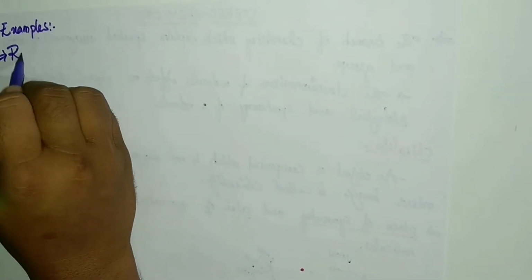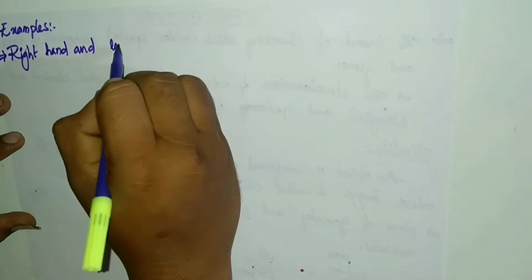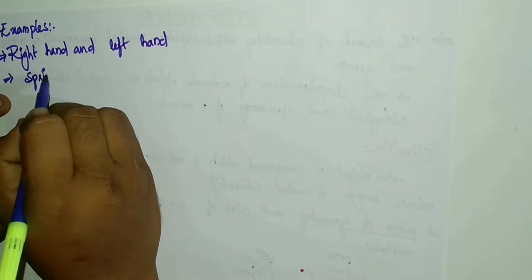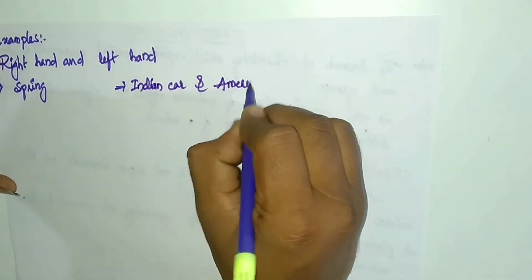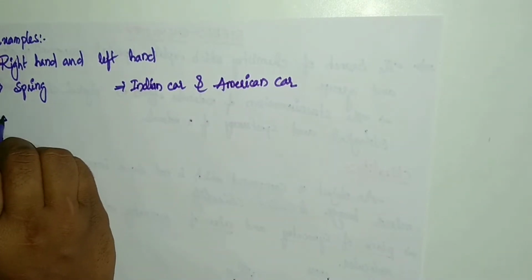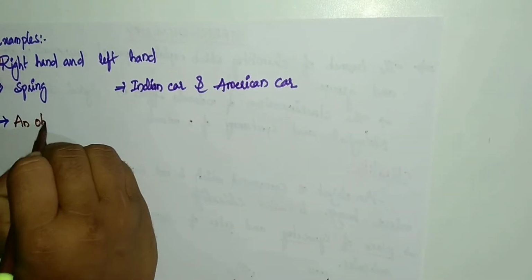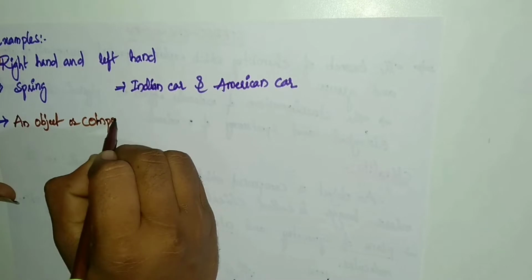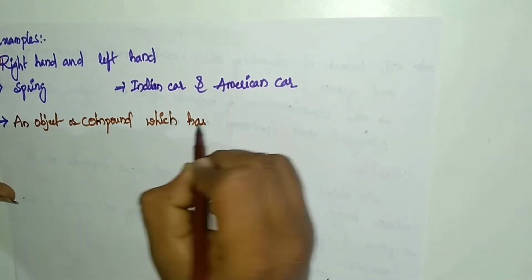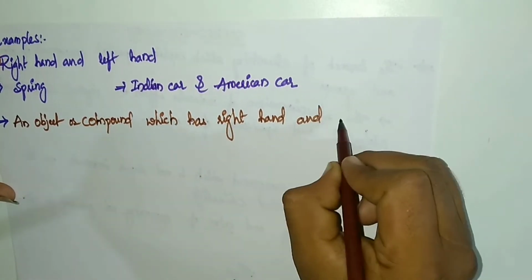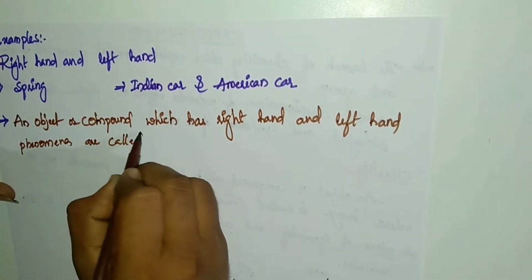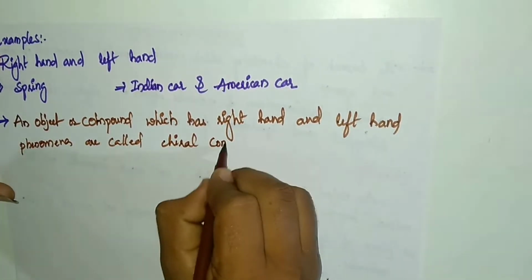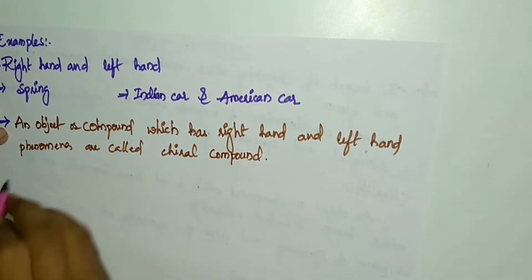And examples. So what are examples? Right hand and left hand, a spring, and another one is an Indian car and an American car. Here, an object or compound which has right hand and left hand phenomena is called a chiral compound. So now next topic, achirality.